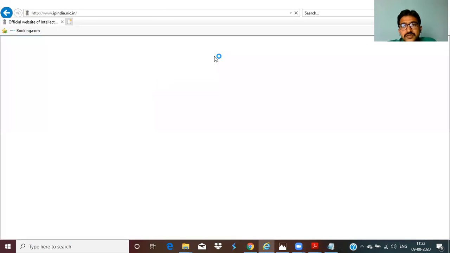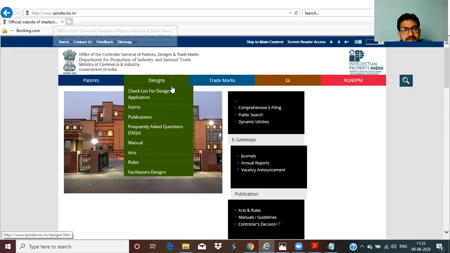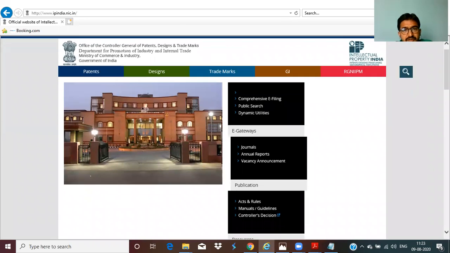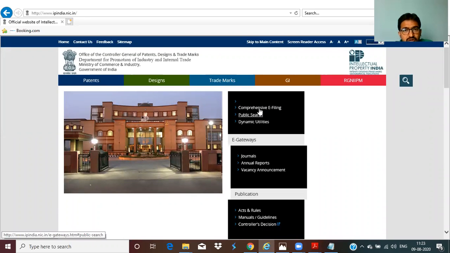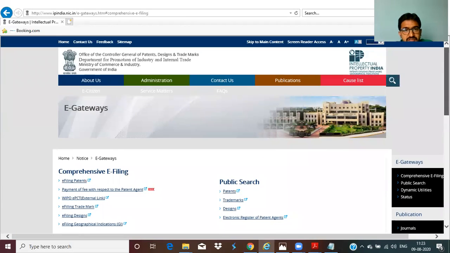Once you visit this website, this is the official website of the patent office. Hope everyone is looking into this, right? Now there is an option called comprehensive e-filing. Click on this comprehensive e-filing.